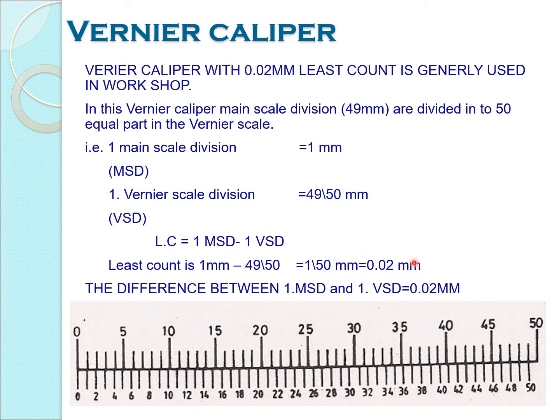So it gives the reading 0.02 mm. So the least count of the vernier caliper is 0.02. This is the smallest division we can measure in the vernier caliper.